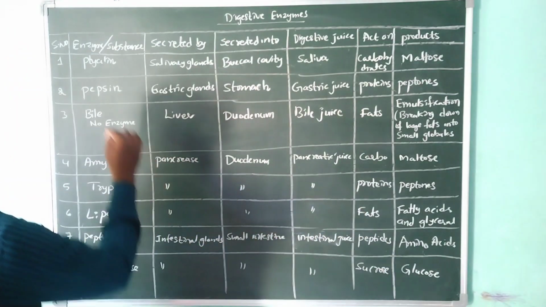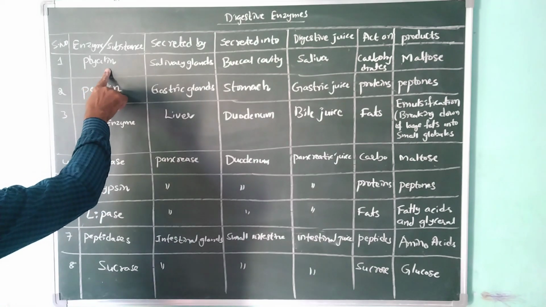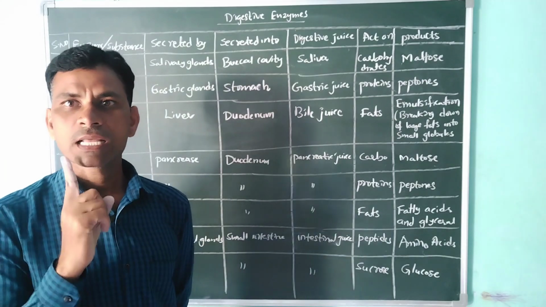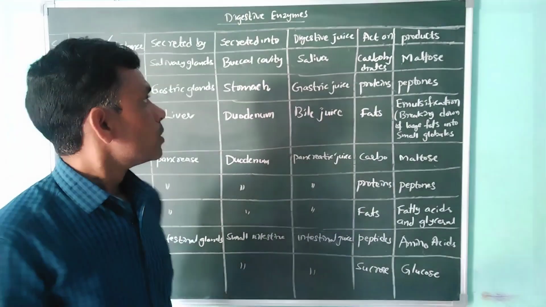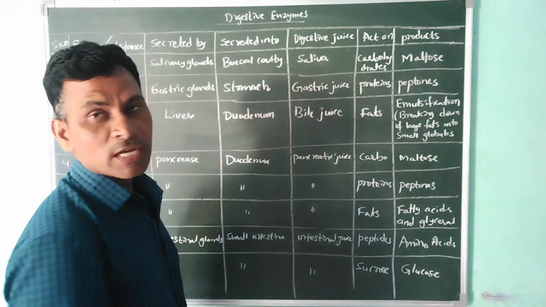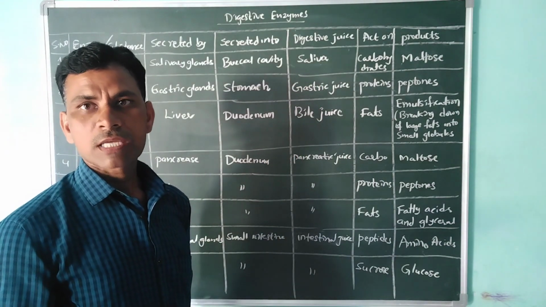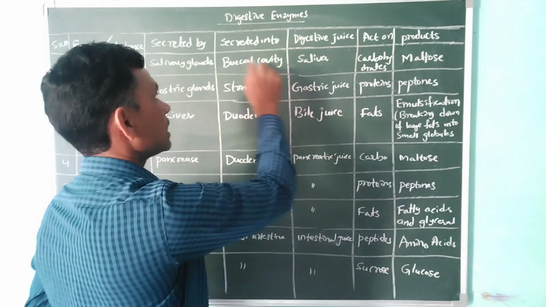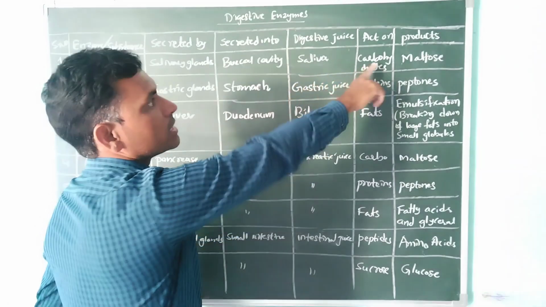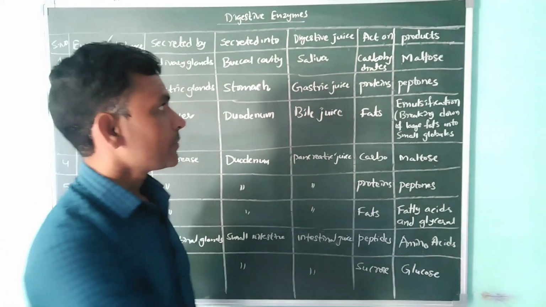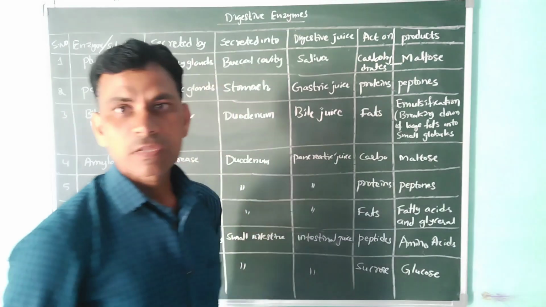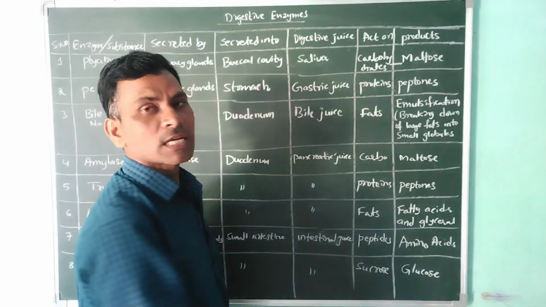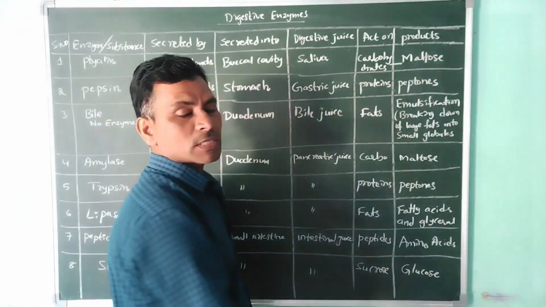Okay, so first one, the ptyalin enzyme. It is secreted by the salivary glands. Salivary glands are present in the mouth. There are three pairs, I already told you. The digestive juice name is saliva. This saliva, or ptyalin, acts on carbohydrates. After conversion, the product that comes is maltose. Carbohydrate is a complex substance, and maltose is a simple one.